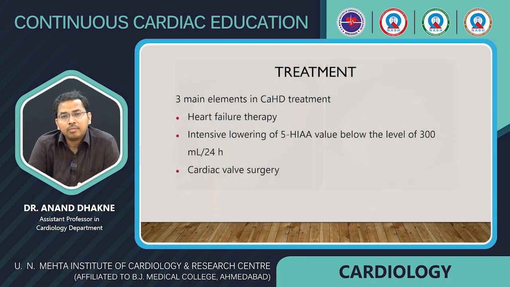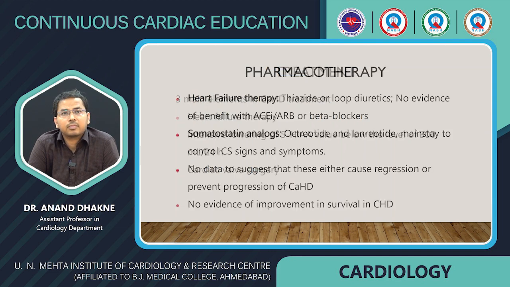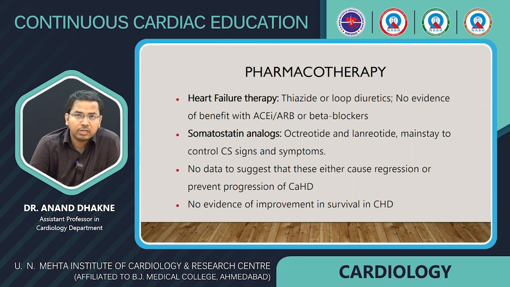Treatment: there are mainly 3 elements of carcinoid heart disease treatment. First, heart failure therapy and intensive lowering of the 5-hydroxyindoleacetic acid value below the level of 300 micromoles per 24 hours. Then, cardiac valve surgery. Pharmacotherapy: heart failure therapy like thiazide and loop diuretics can be used. There is no evidence of benefit with ACE inhibitors, ARBs or beta blockers.